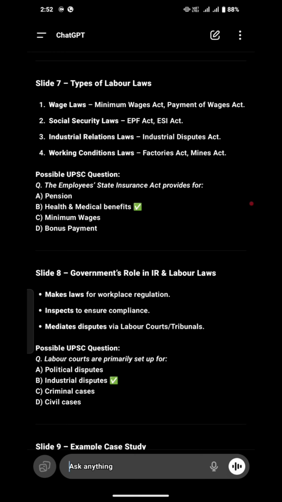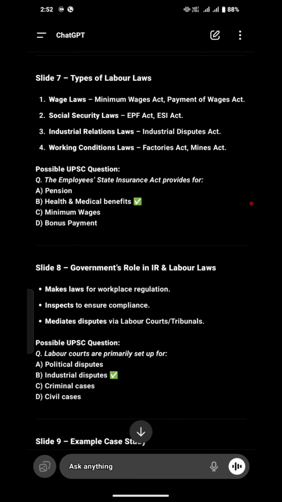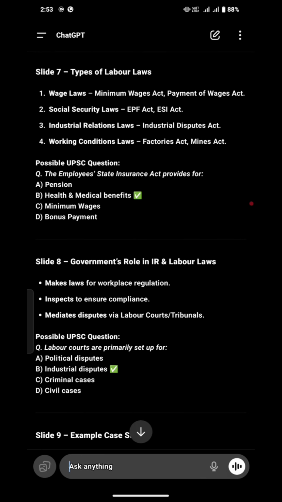Always remember there are 4 types of labor laws. Number 1, wage. You can make a mnemonic out of it: wage, social, industrial, working. Wage law is about the Minimum Wage Act. Social Security law is about the EPF Act and ESI Act. Industrial Relation laws talk about the Industrial Dispute Act. Working Condition laws talk about the Factories Act and Mines Act.